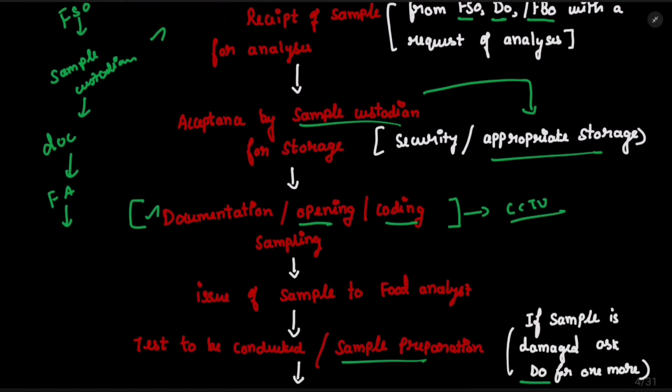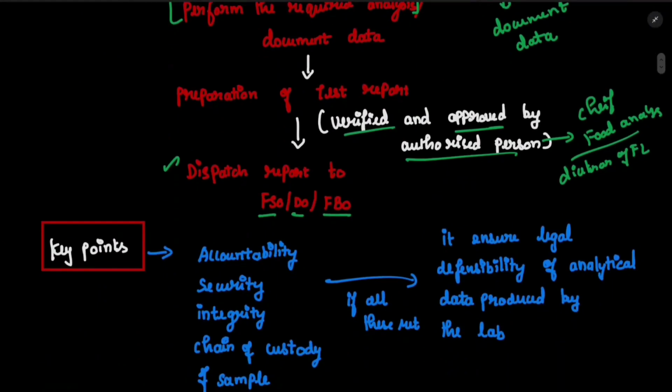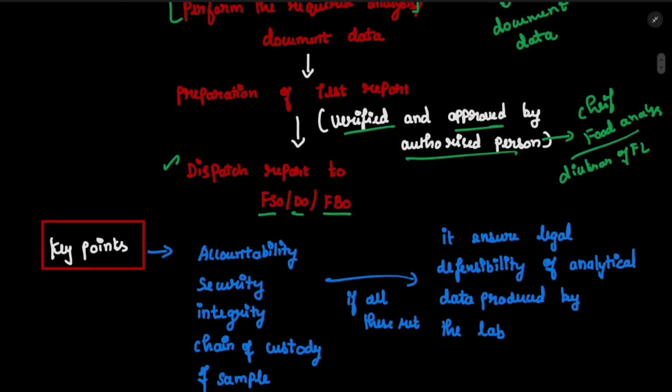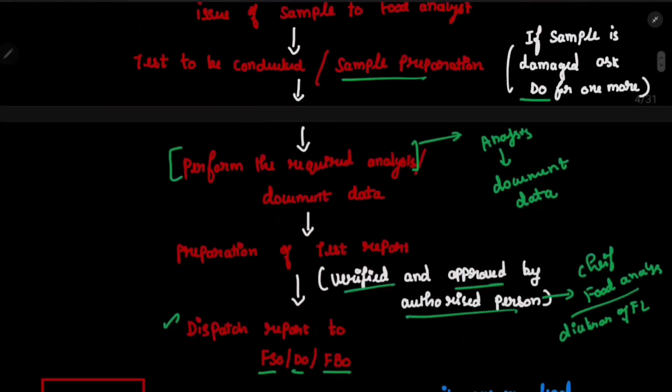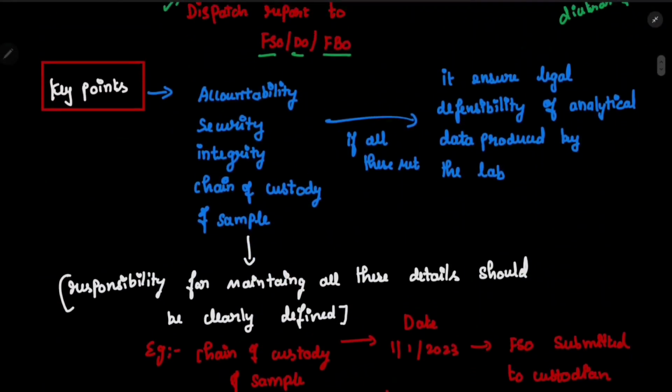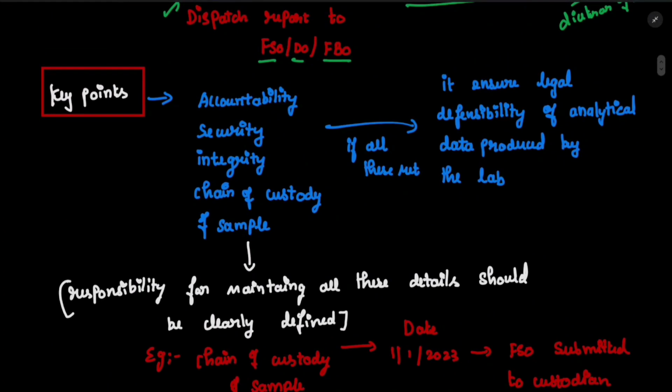Now here comes the important part. In order to achieve regulatory compliance, which means it will be regulated, there are four key points you need to consider: accountability, who will take accountability for the product; security, whether it is under security or not; integrity; and chain of custody.